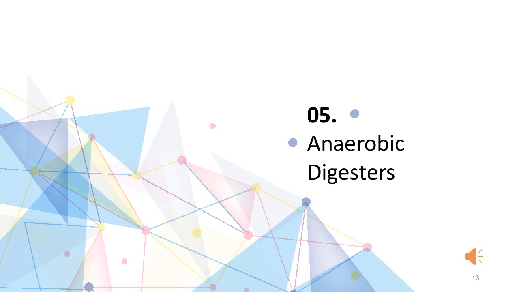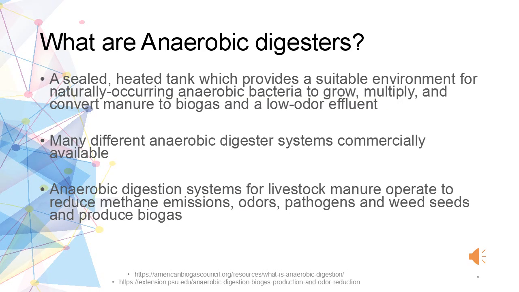Part 5. Anaerobic digesters. What are anaerobic digesters? A sealed heated tank which provides a suitable environment for naturally occurring anaerobic bacteria to grow, multiply and convert manure to biogas and a low odor effluent. Many different types of anaerobic digester systems are commercially available. Anaerobic digestion systems for livestock manure operate to reduce methane emissions, odors, pathogens and weed seeds and produce biogas.